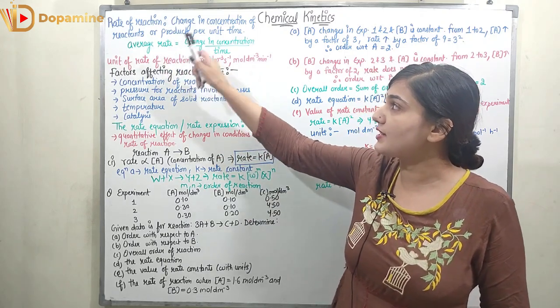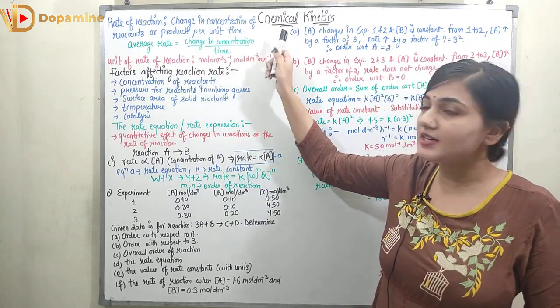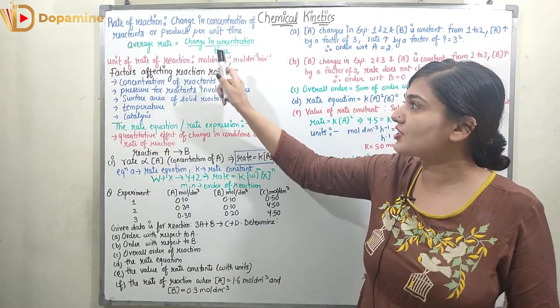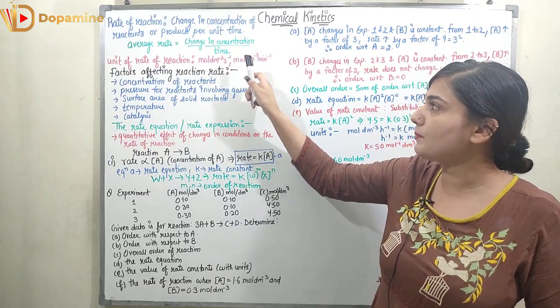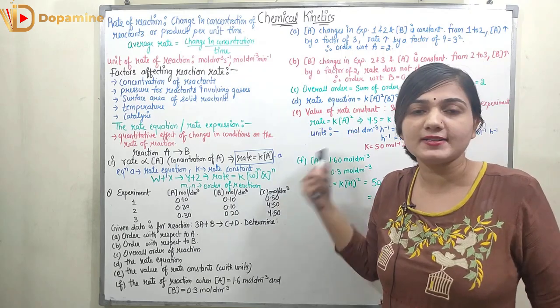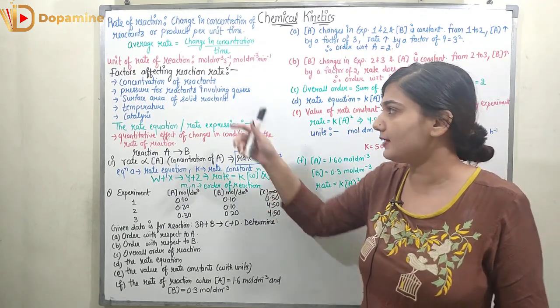What is the average rate? Average rate is the change in the concentration per unit time, right? And what is the unit of rate of reaction? It is mole per decimeter cube per second, or mole per decimeter cube per minute, or mole per decimeter cube per hour. So it can be anything like that.